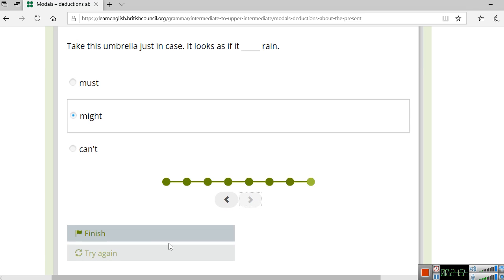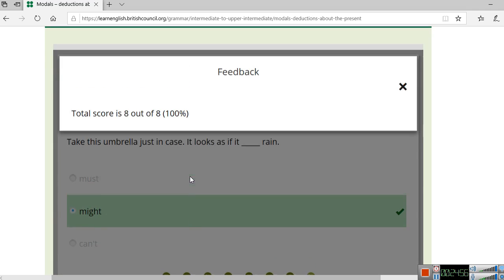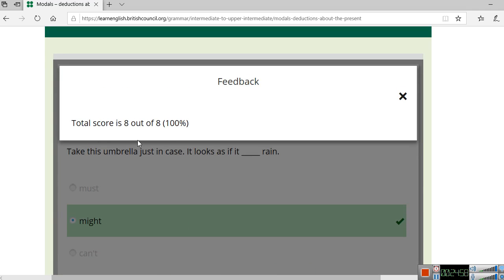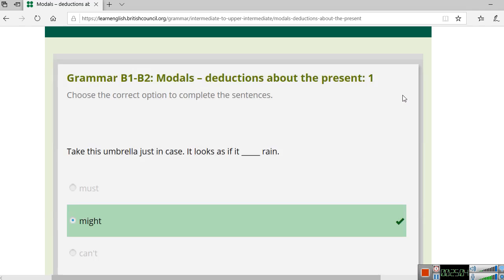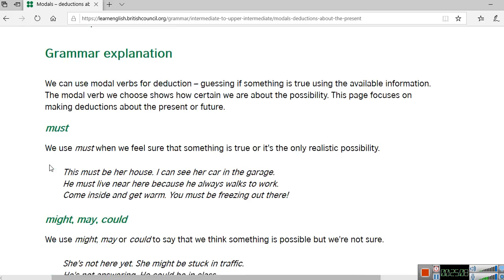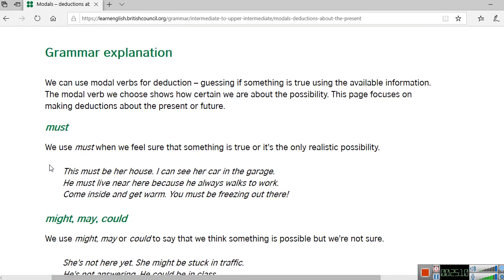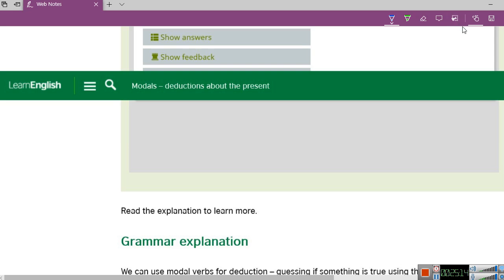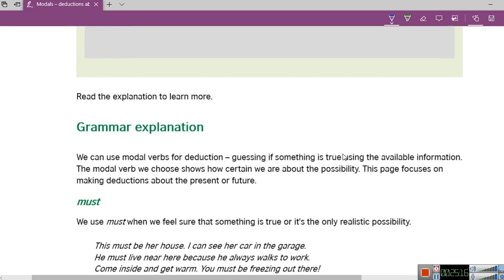So let's finish this test. And yeah, you get 100% out of this right. Very well. We can also have a small summary. So let me just go back to the marking section.